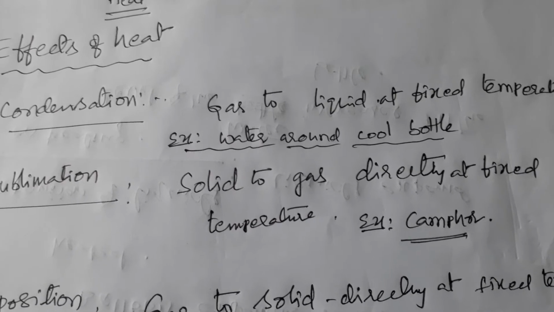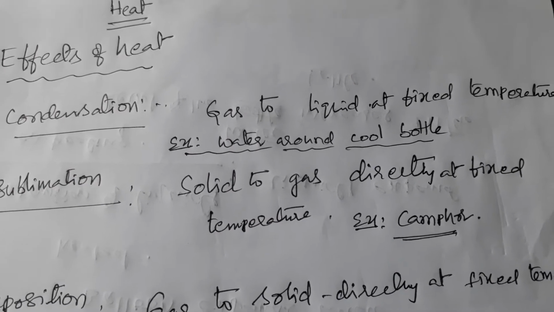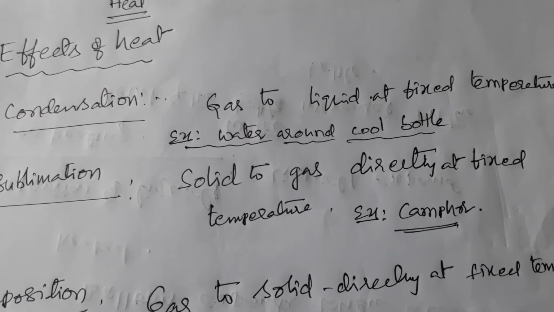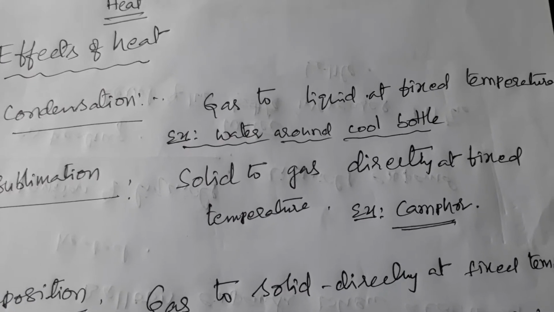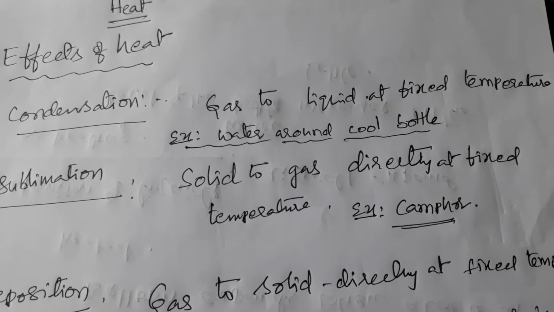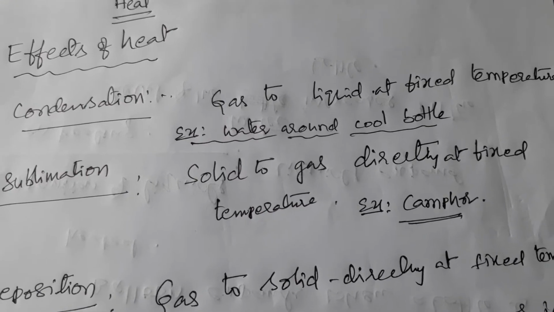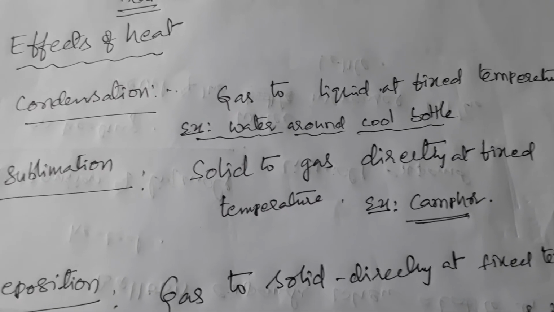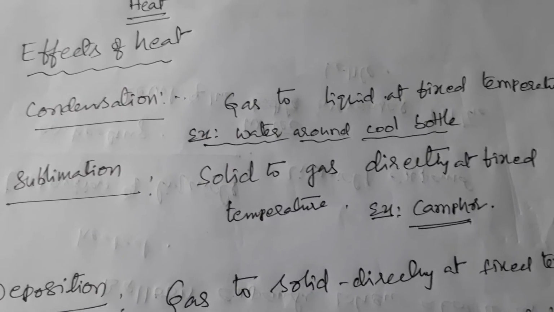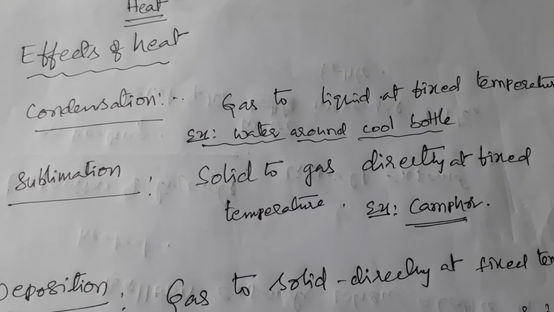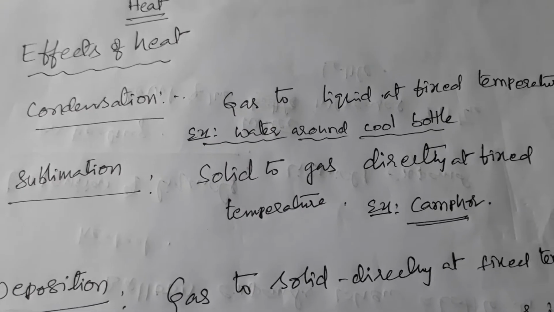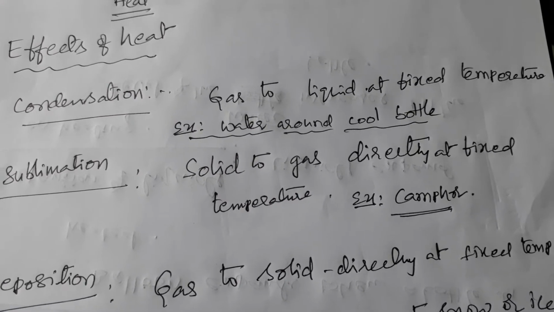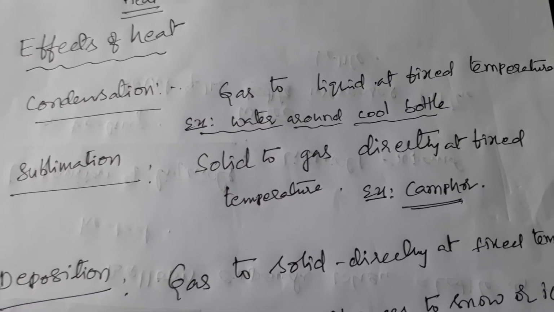Example: if you take a cool bottle out of the fridge and observe, after some time you can see water droplets around the bottle. That water is not from inside the bottle. That water is air converted to water. When air surrounding the bottle touches the bottle, it loses energy and turns to liquid. Those liquid particles are what we see around the bottle. This process is called condensation.